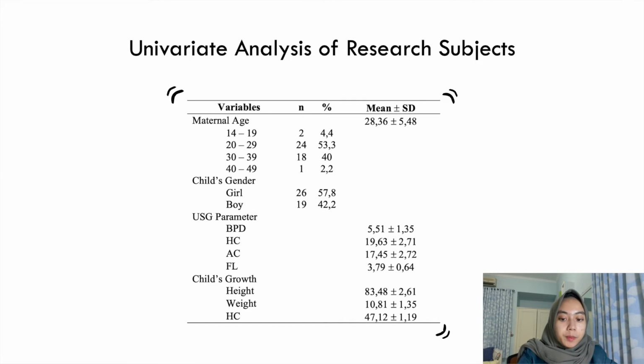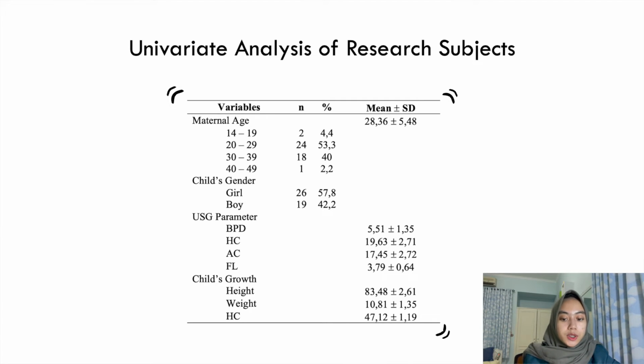The average for biparietal diameter is 5.51 plus minus 1.35. The average for head circumference is 19.63 plus minus 2.71. The average for abdominal circumference is 17.45 plus minus 2.72, and the average for femur length is 3.79 plus minus 0.64.